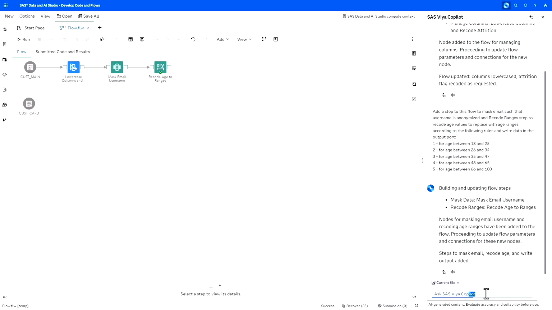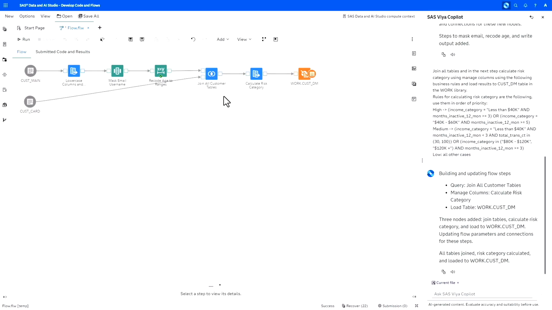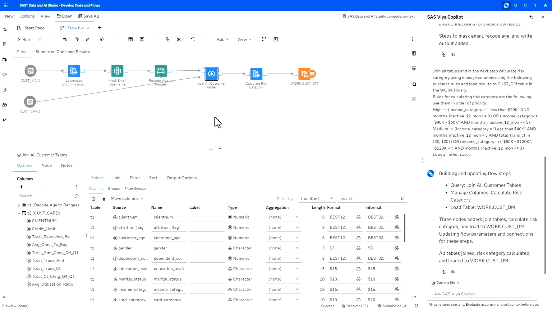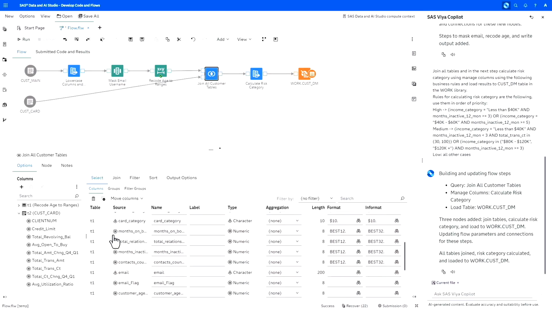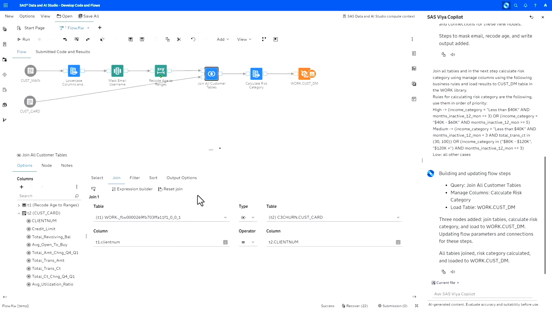And this is where it goes back to the Copilot. Now I'm going to ask Copilot to join both of these tables and to calculate the risk category. If you take a closer look, we calculate 3 different risk categories like high, medium, low, and so on. And just imagine for a second that you've got exactly these rules from your business department in this raw way. Your business department asks you to calculate this, and they just provide this in plain text. So you would need to convert this into something that would work in the product. But this is something that Copilot can do for you.